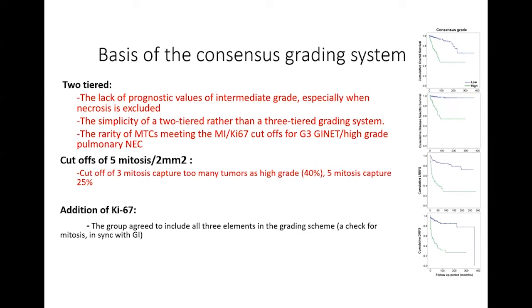Now, why did we add Ki67? I have to be honest, I was not so keen about it. I didn't think that it has that much added value, but I was convinced by other colleagues because you can use Ki67 as a check for mitosis.